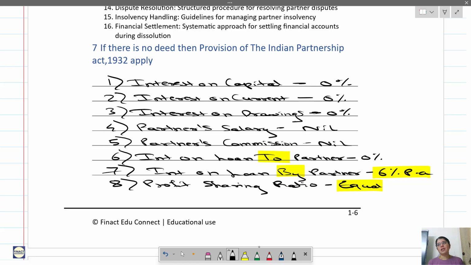So if there is no partnership deed or oral agreement and a dispute arises due to that, this is what we need to remember. We have to apply the provisions of the Indian Partnership Act, and as per the provisions of the Indian Partnership Act, everything is 0, nil. Only interest on loan by partner is 6% per annum and the profit sharing ratio will be equal. Okay, just write this.